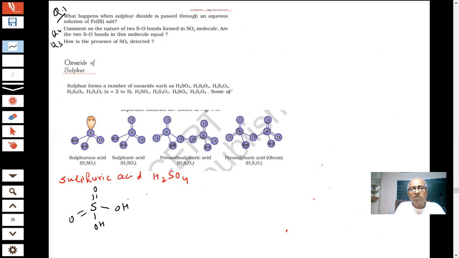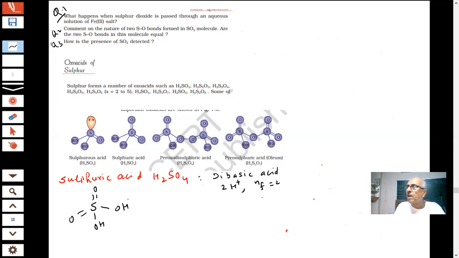What type of acid is this? It is an oxo acid, a strong oxo acid. Dibasic, with 2 ionizable H plus. N factor 2.